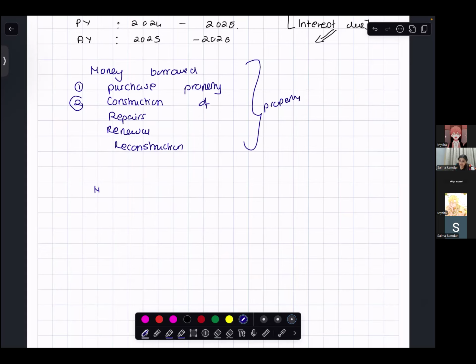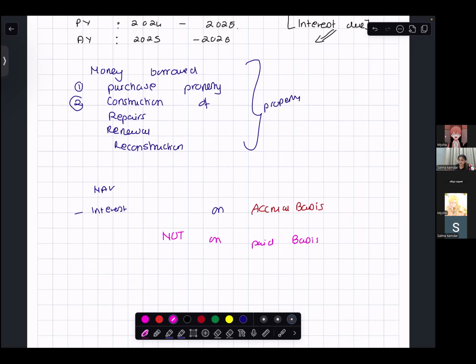So from the NAV, you are allowed to deduct this interest on which basis? Paid basis or accrual basis? Accrual basis. Not on paid basis.